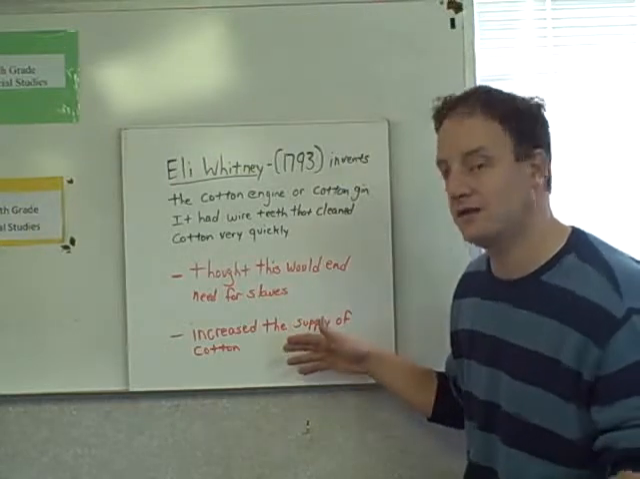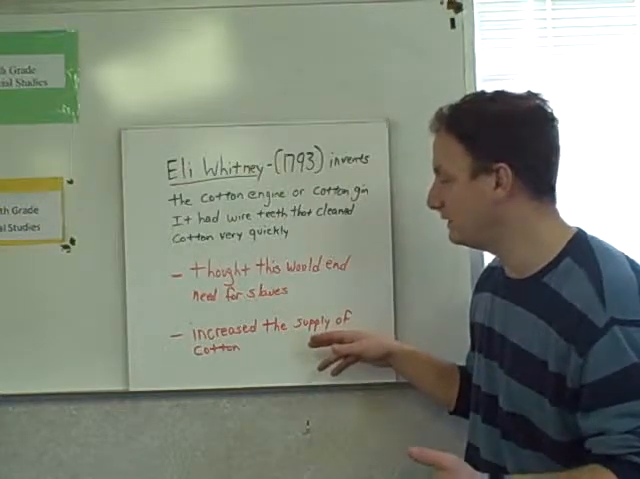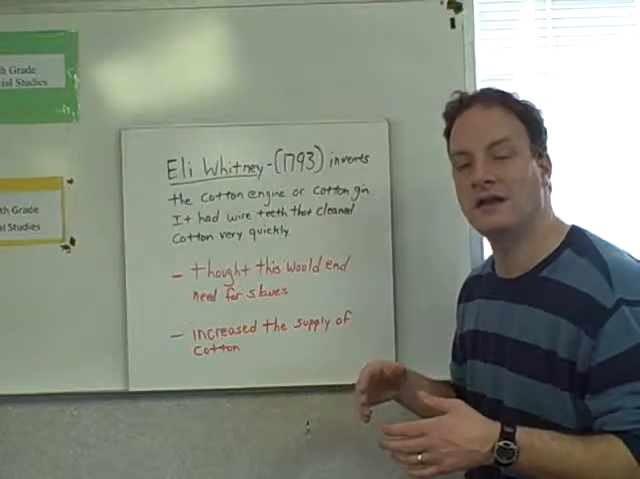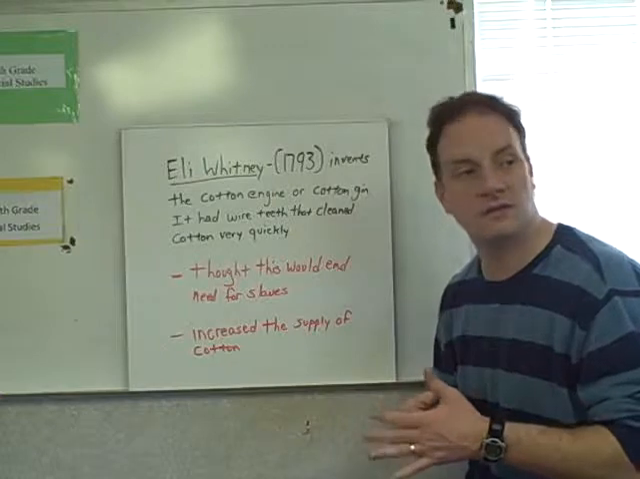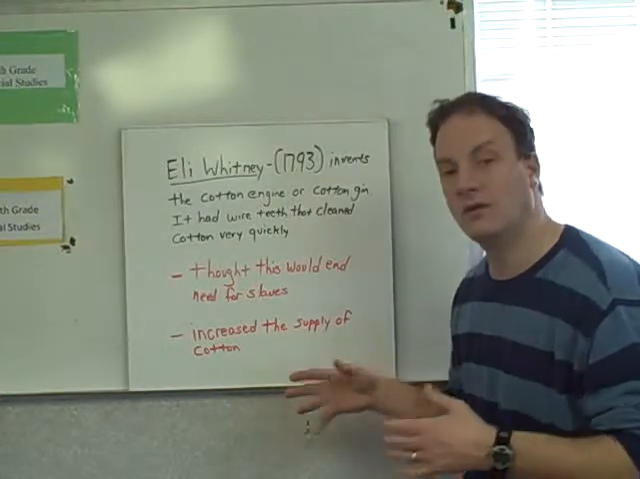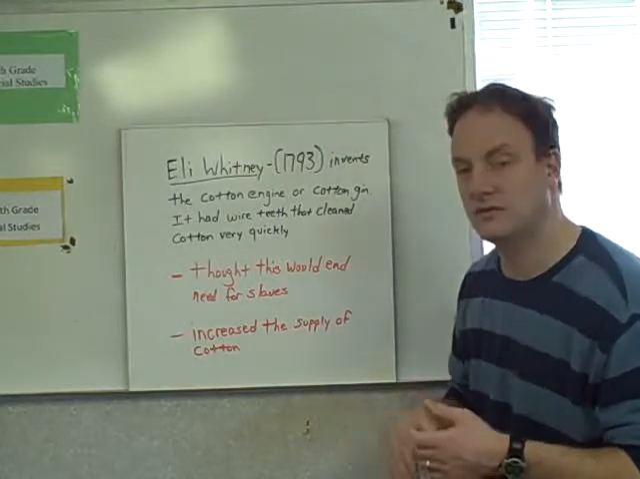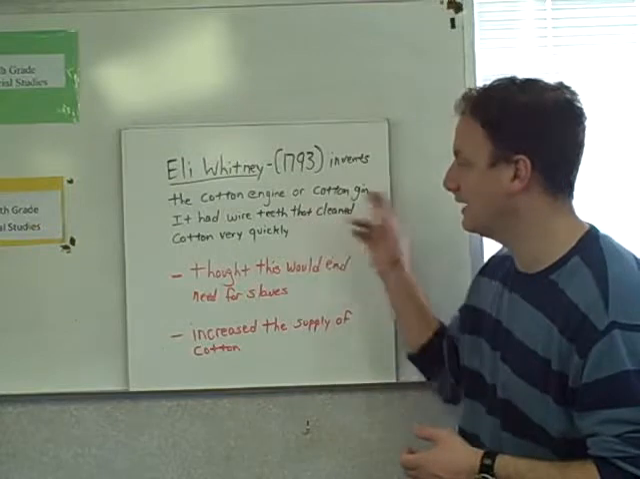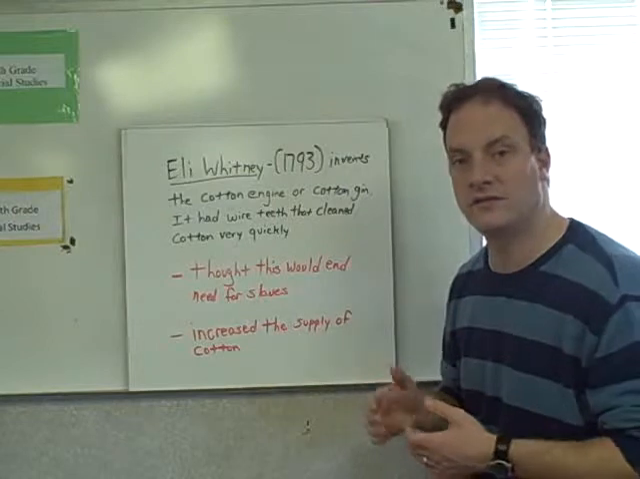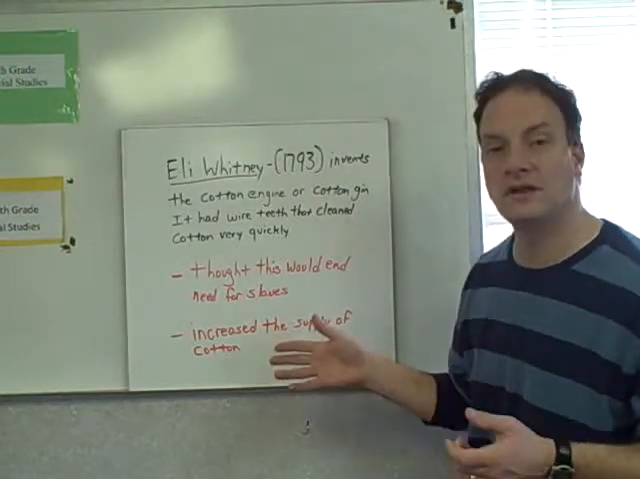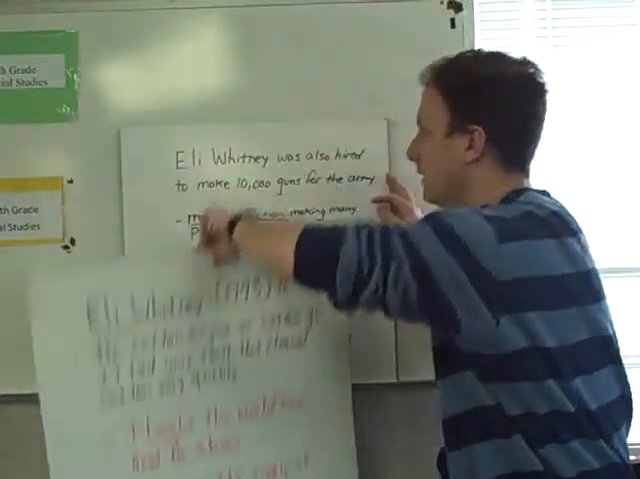Now, actually what it does, though, is that it increases the supply of cotton. What this means is the slaves are now cleaning the cotton a lot quicker. And because they can clean this cotton faster, farmers could now grow more cotton and produce that. So his invention, the cotton gin or cotton engine, doesn't do what he hoped it would do. It cleans the seeds faster, but the farmers still need more slaves to do more work because there's a bigger demand for cotton.